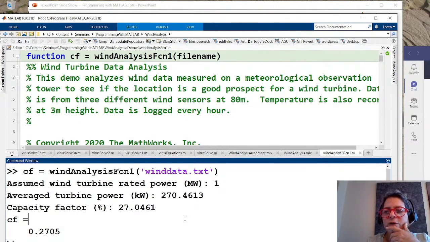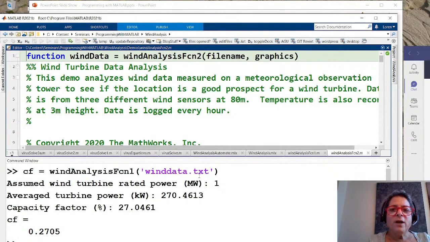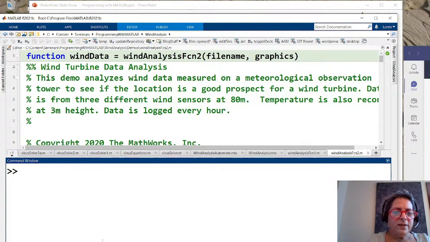So what I can do is come over to my shortcuts, and we can look at the second function. In the second function, I've made it so that the graphics are optional. So let me clear my workspace out. And now let's say we want to run function 2.